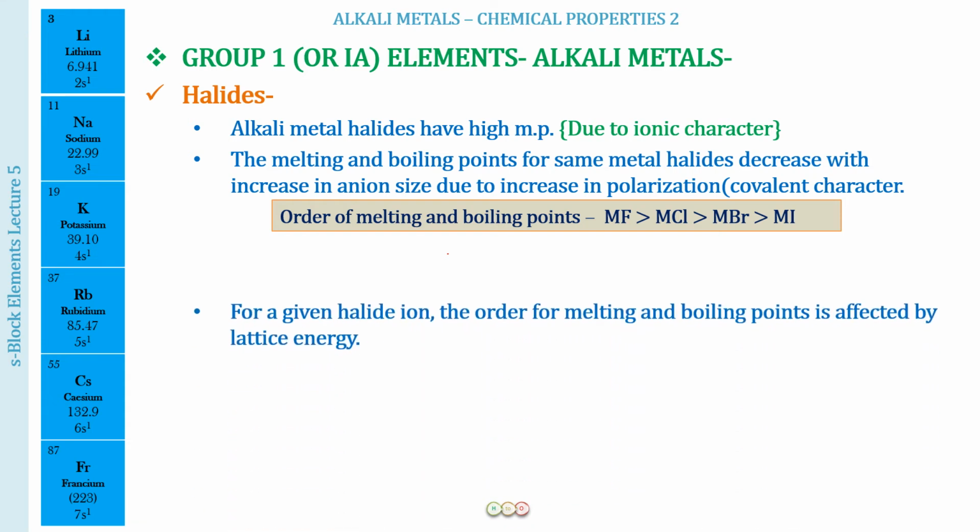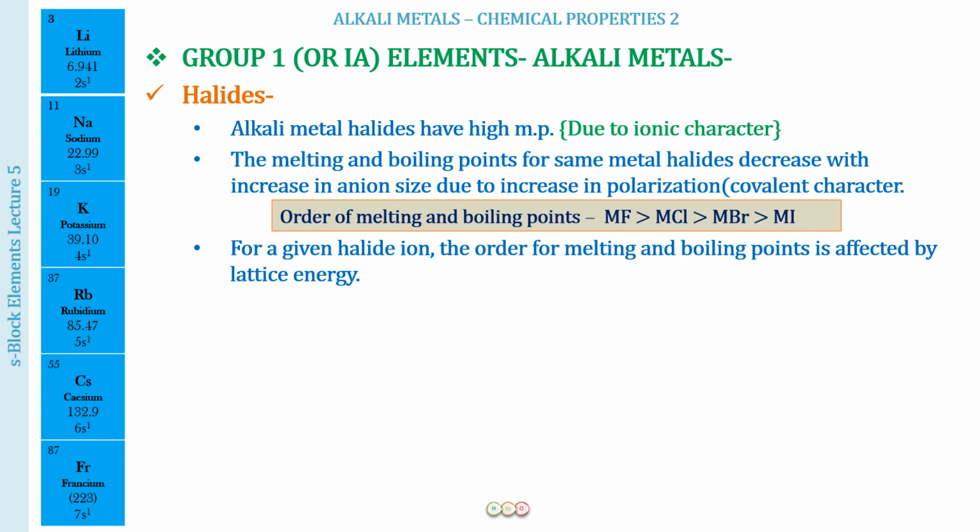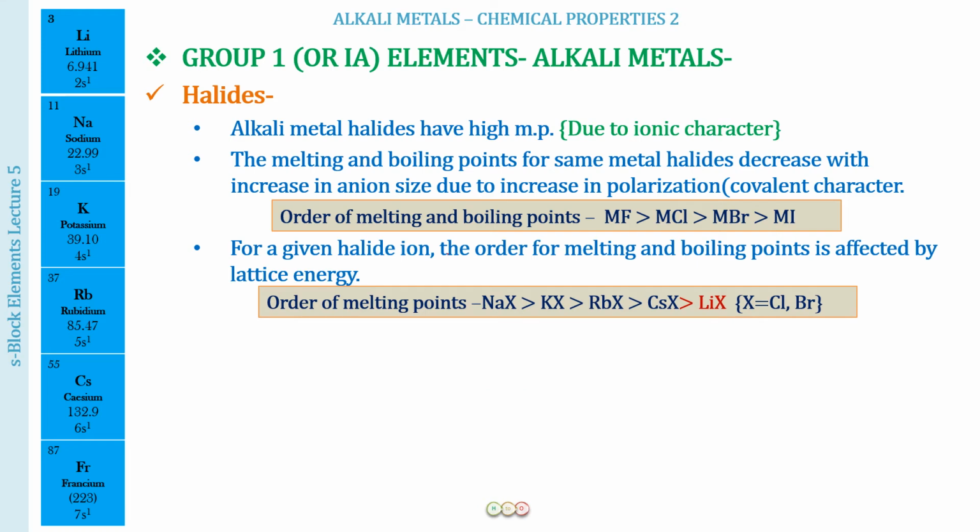Now, very importantly, you have to learn the trends when we are going to have a particular halide ion, and then you have to compare the various metal ions for that. Okay, so when it is going to be chlorides and bromides, the trend is going to be in accordance with the lattice energy, right? So lattice energy decreases down the group. Lattice energy decreases down the group. Similarly, the melting and the boiling points are also going to decrease down the group.